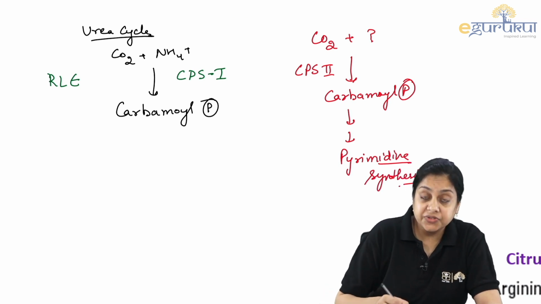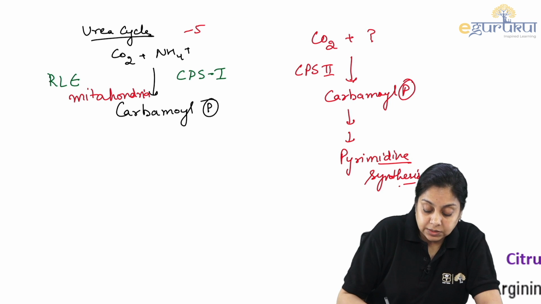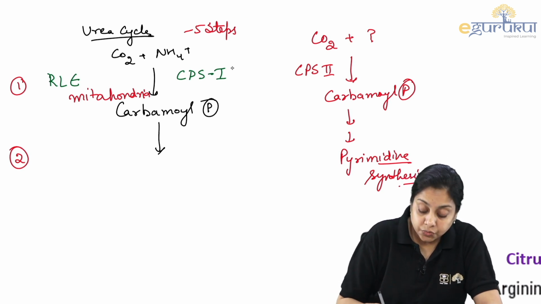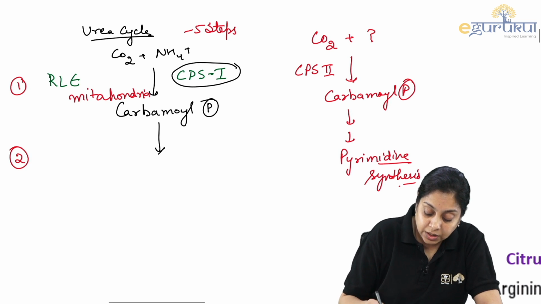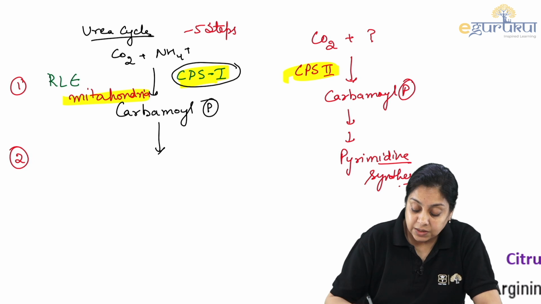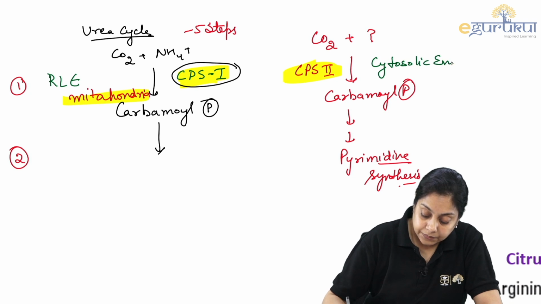Urea cycle first step is taking place in mitochondria. We have 5 steps in the urea cycle. First 2 steps, step number 1, and there is a step afterward that takes place in the mitochondria. So we can say CPS1 is what? CPS1 is a mitochondrial enzyme, whereas CPS2 is what? CPS2 is a cytosolic enzyme, right?